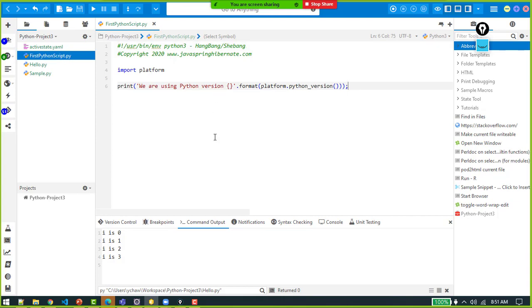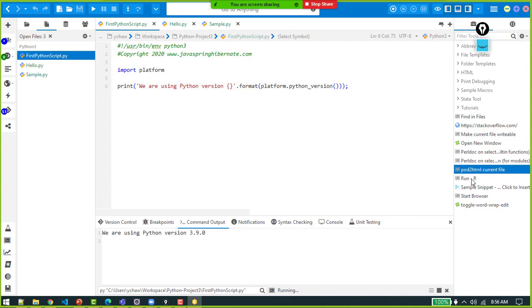Right, now how to run this? Either I can double click this, or I can use the shortcut Control R. After I saved it, I said Control R. Right, you see we are using Python version 3.9.0. So I did just Control R, and it printed the output for us. Right, so this is just one script that we have run. We will talk more about each and every concept of Python in the coming classes.